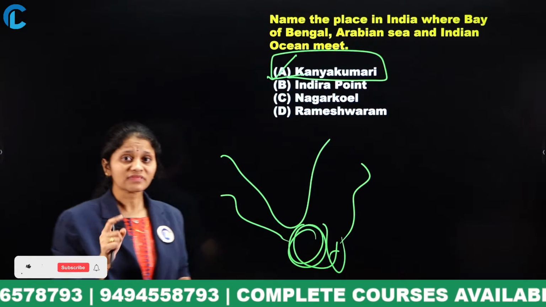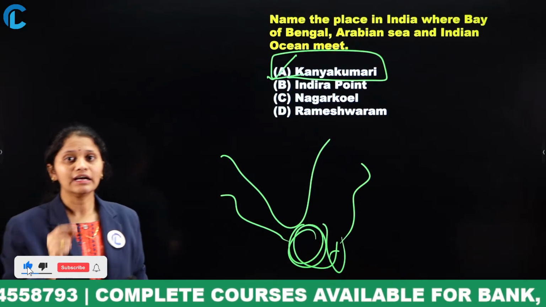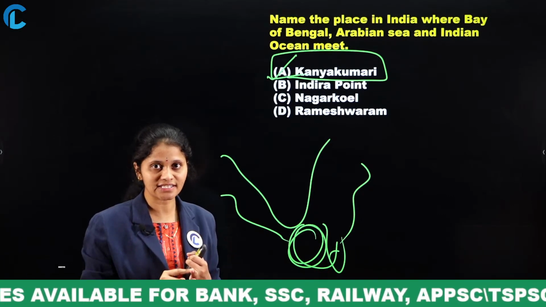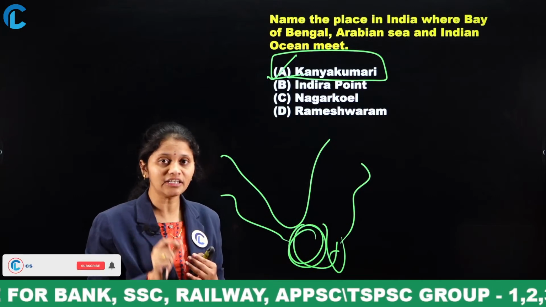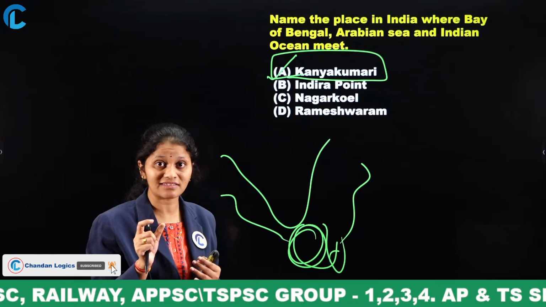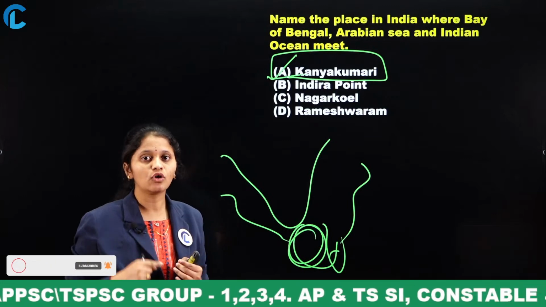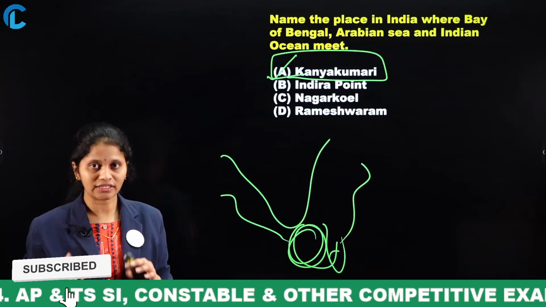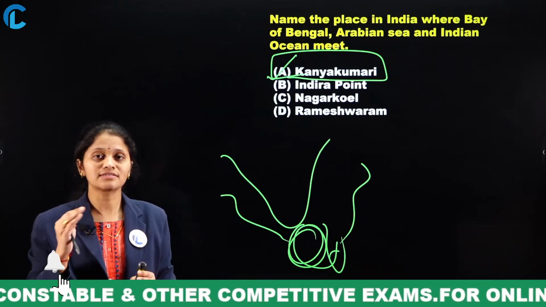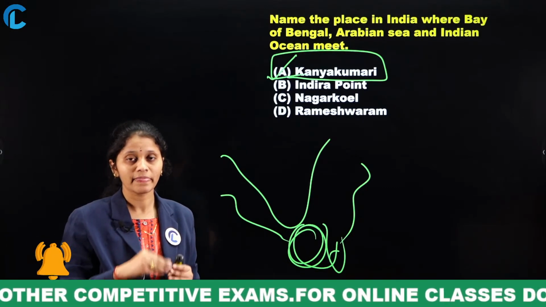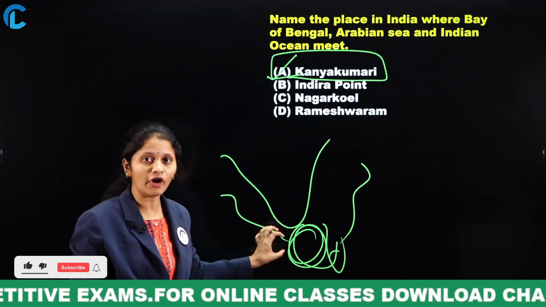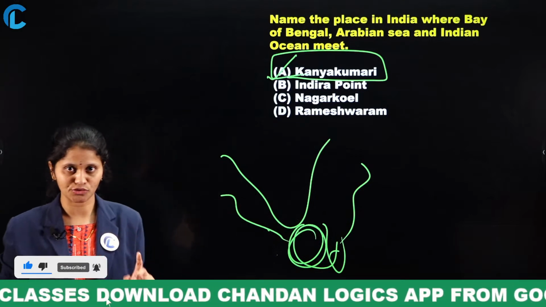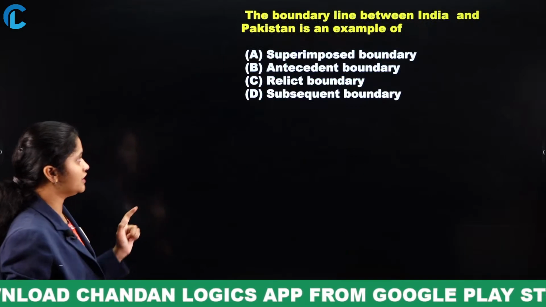Then you have to know other areas, like the important channels: the 10-degree channel, 9-degree channel, 8-degree channel and Deccan Passage. If possible, go through the concept of straits, which connect two land masses. You should refer to these areas too. But here the question is about the point where the Bay of Bengal, Arabian Sea and Indian Ocean meet. Now let me move to the next question.